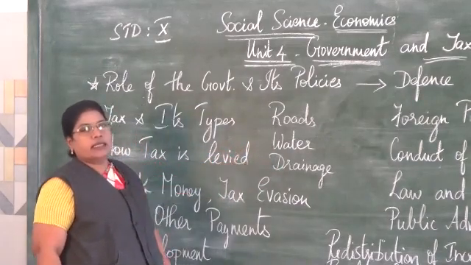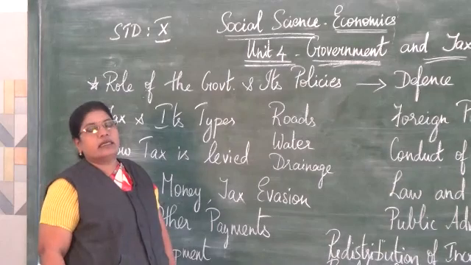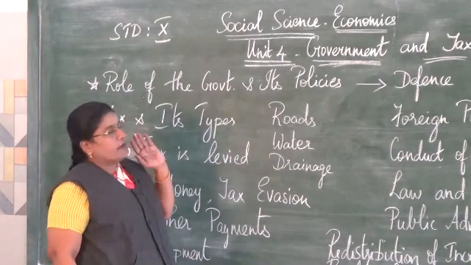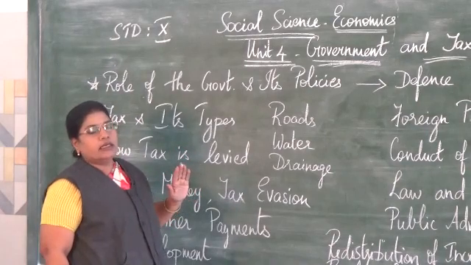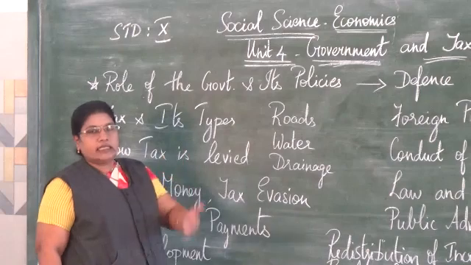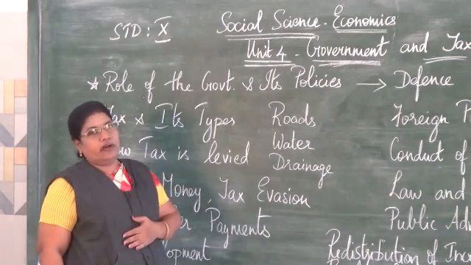So, the government takes care of all the basic necessities of the people. Taxes are very important in regulating the revenue, or collecting a regular income, for the government.